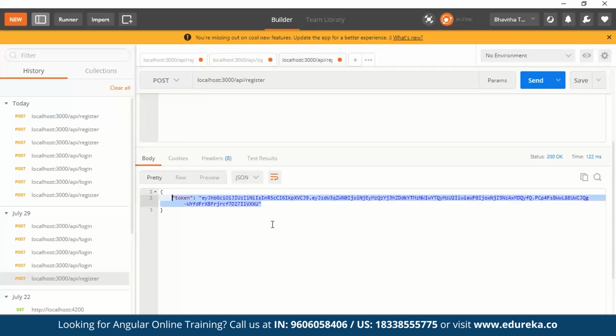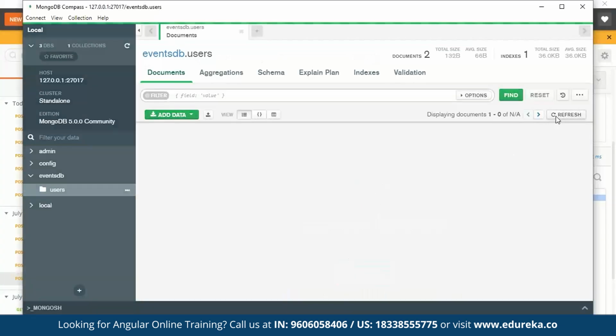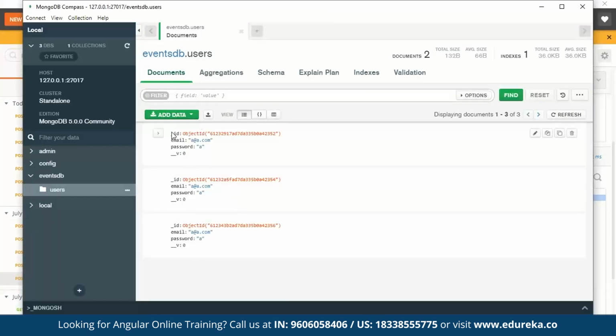Now this will happen further ahead, but what you'll actually see is, let me walk you through MongoDB here. If I say refresh, my object ID and email ID will be passed in the same format as in my Postman as well. Now, since I can see my Postman record being recorded into my MongoDB, this declares that my data is being passed to my server.